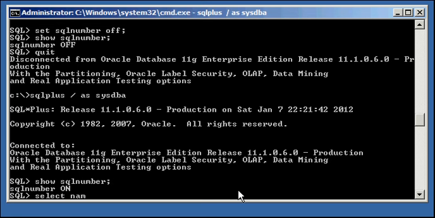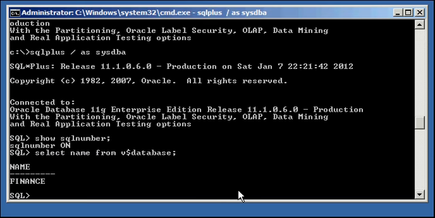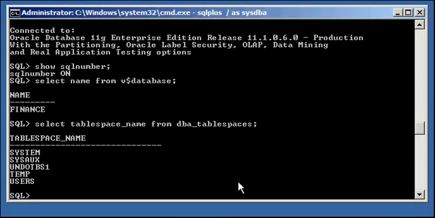Select name from v$database. Select, I have a better one actually. Select tablespace_name from DBA_TABLESPACES. Okay, now we will see that we have a header here. That's what this is, tablespace_name.